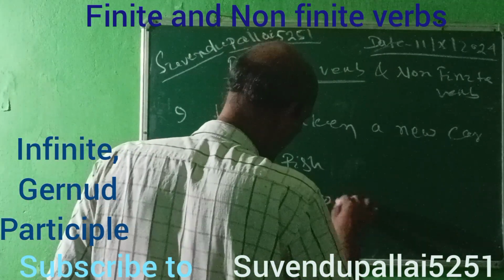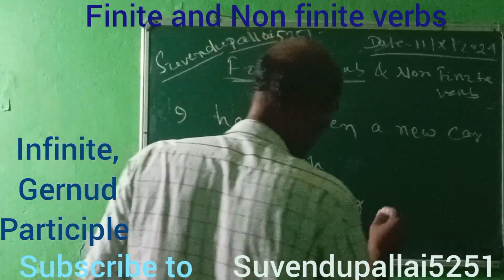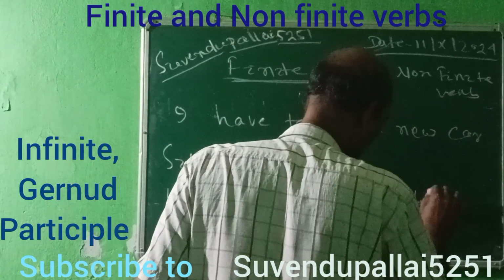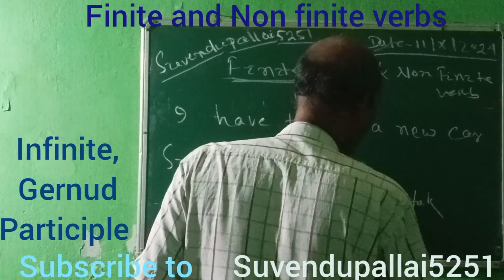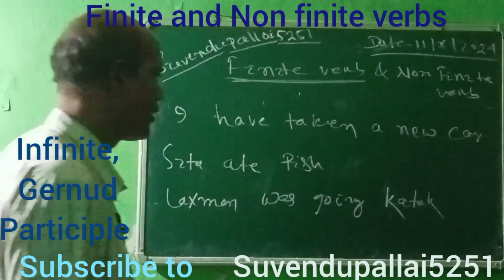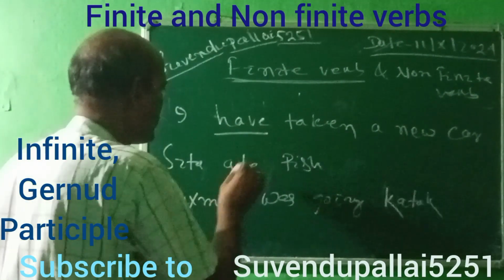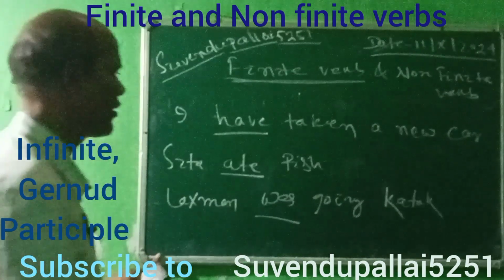Lakshmana was going to Katak. In these three sentences, have, ate and was